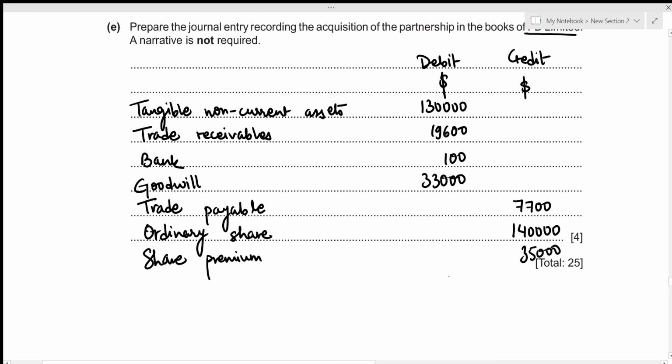And in order to check whether our journal entry is correct, we can actually total the debit and the credit sides and see if they are the same. Let's do that. So for the debit side, that's going to be 130,000 plus 19,600 plus 100 plus 33,000, which results in 182,700. Then for the credit side, that's going to be 7,700 plus 140,000 plus 35,000, which again results in 182,700. So we can conclude that our journal entry is correct. And this concludes our fifth part as well as this particular question.